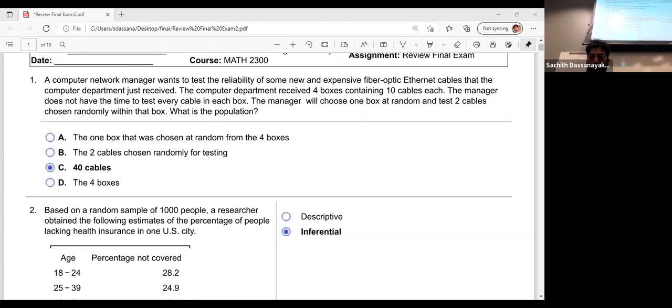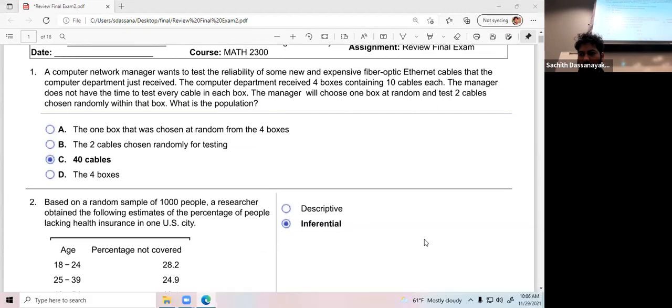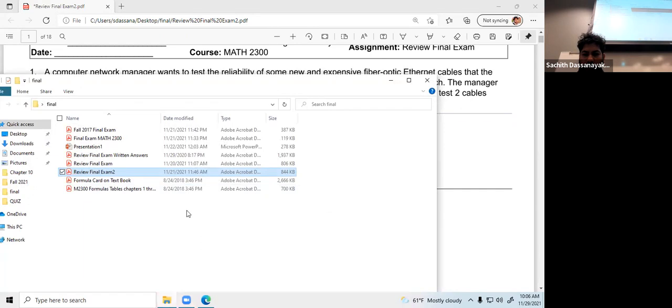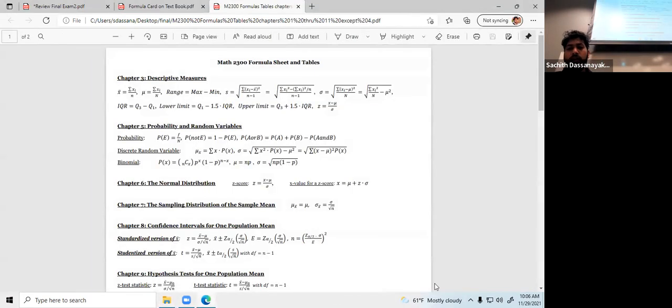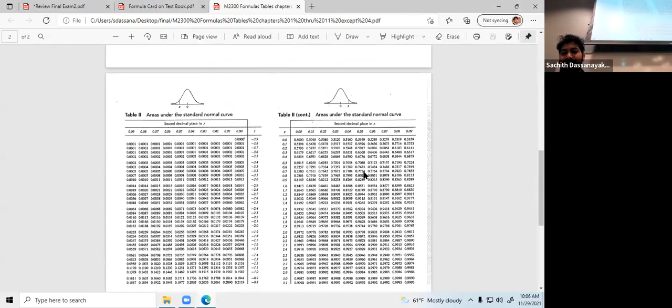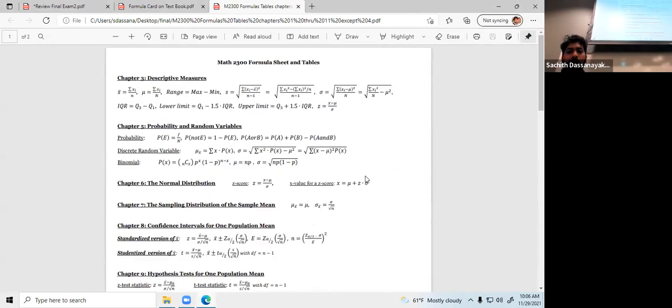Let me show it to you. On the formula table, there are 2 formula sets. If you want to use this one, it is the smallest one, between 2 pages.